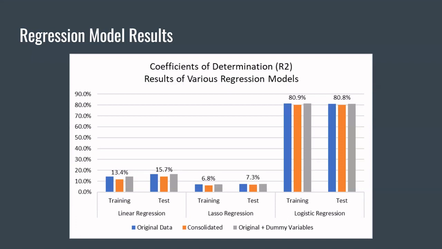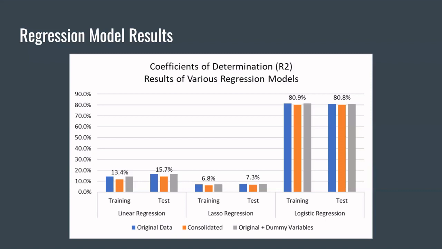Then we have the orange bars, which are the consolidated data sets where we had taken a couple of the columns, such as the payment information, and consolidated it. So instead of a 6-month view, we're trying to see if the payments were more than the bill each month or less than the bill each month, so if they were falling behind more.